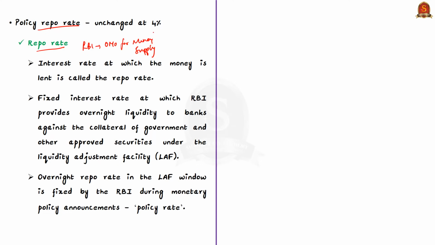Now, when the Reserve Bank of India buys the security, there is an agreement of purchase with specification about the date and price of resale of this security. So, this type of agreement is called repurchase agreement or repo, and the interest rate at which the money is lent in this way is called the repo rate. That is why we say repo rate is the fixed interest rate at which the Reserve Bank of India provides overnight liquidity to banks against the collateral of government and other approved securities under the liquidity adjustment facility.